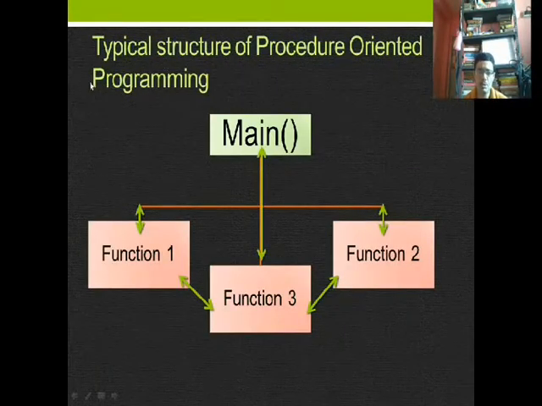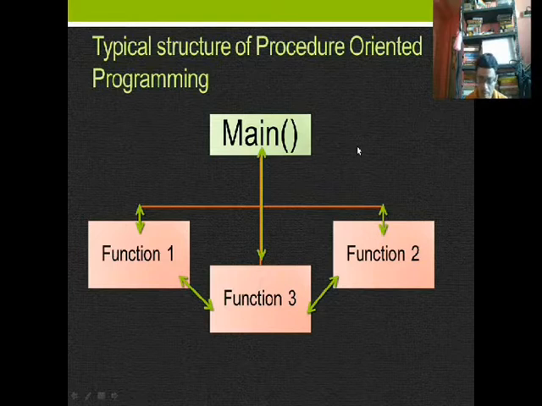Typical structure of procedure oriented programming, if I see, there should be a main function, and generally the main function is the one function. There is no multiple concept of main, that is, the main function will appear only once in the program, and then there are several small subprograms or functions like function 1, function 2, function 3. They will communicate with each other through function calls, etc.